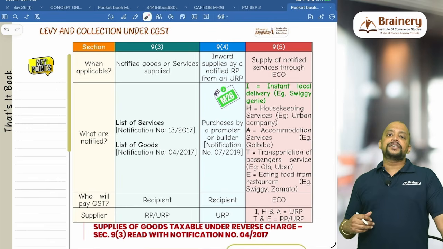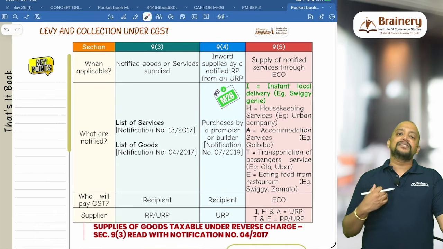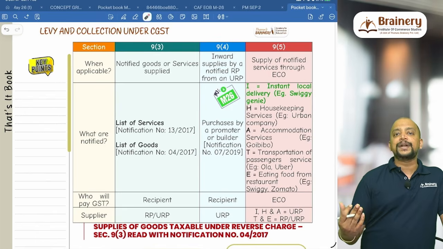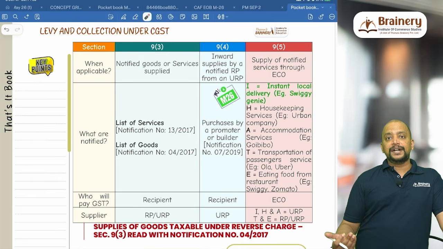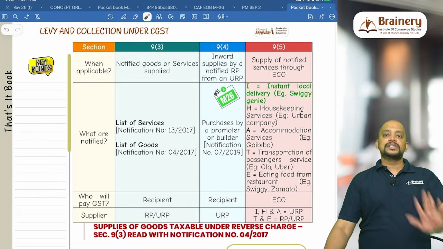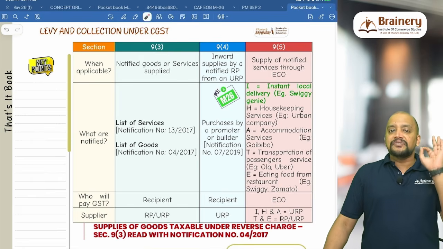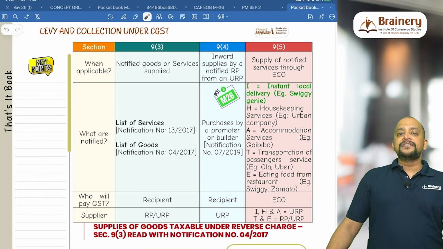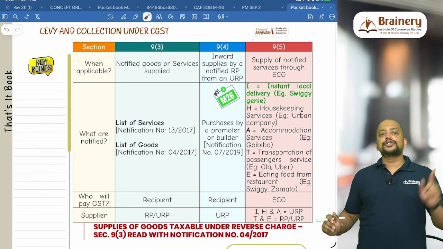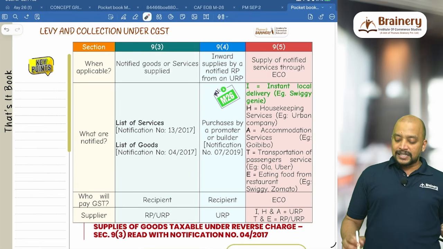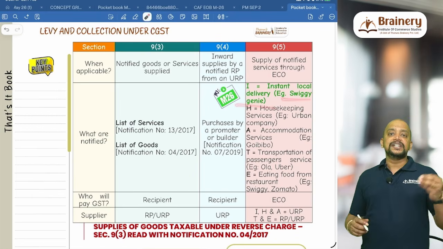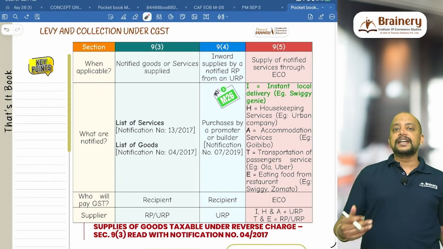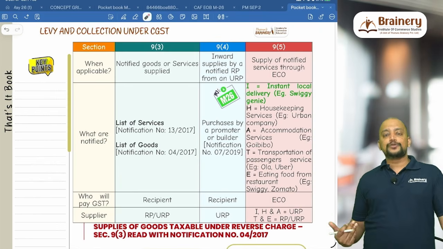What is the treatment of the delivery partner fee? Will the delivery partner pay GST or will the e-commerce operator pay GST? The e-commerce operator will pay GST with respect to this. Just remember, for the delivery partner fee which is collected by the delivery partner when they are providing delivery services through the e-commerce operators, the liability to pay GST is on the e-commerce operator. That is this instant local delivery. I gave an example of Swiggy, Zini, but it is a little outdated example. We have other people also into this.